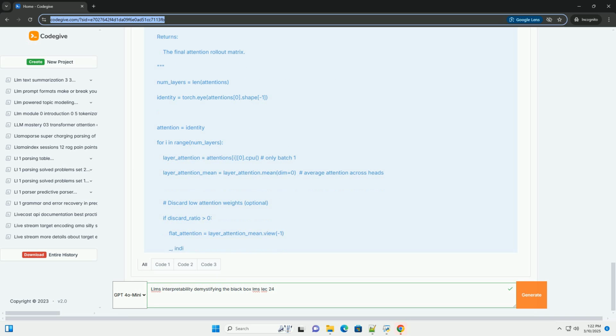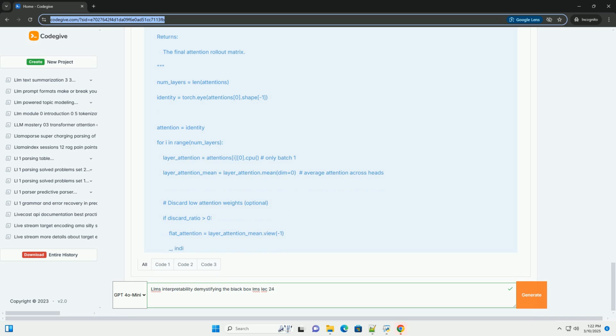2. Attention rollout. Concept: attention rollout aims to propagate attention weights across all layers of the transformer to get a more complete view of the influence of input tokens on the final output. How it works: recursively multiply attention weights from different layers to estimate the total influence of each input token. Benefit: can provide a more comprehensive understanding of token importance than just looking at attention weights from a single layer.